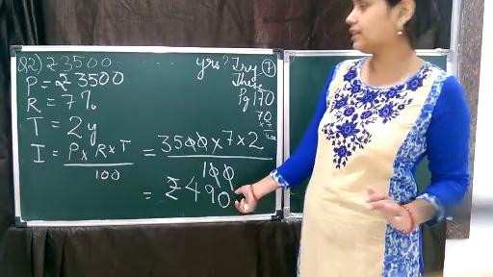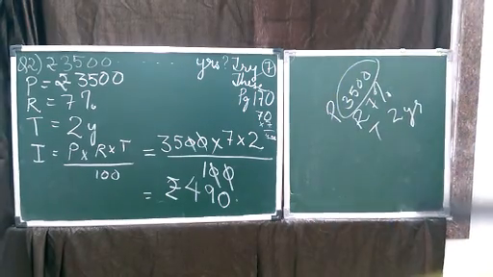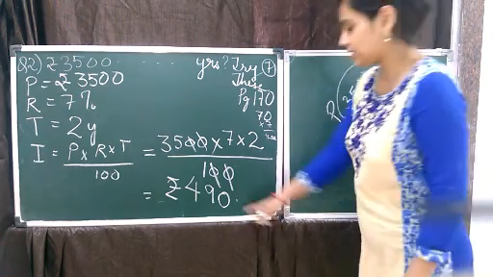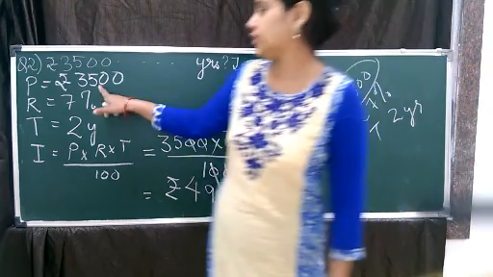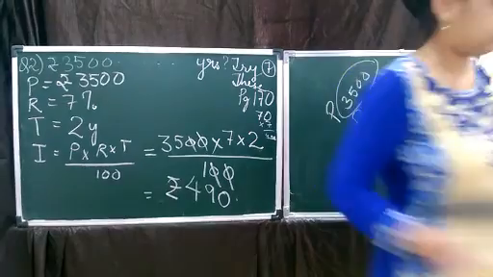Now, how much money will be returned? Let's see whether that is asked in question number 2. No. Find the interest, only we have to find the interest, children. So this is the interest on rupees 3,500 for 2 years.